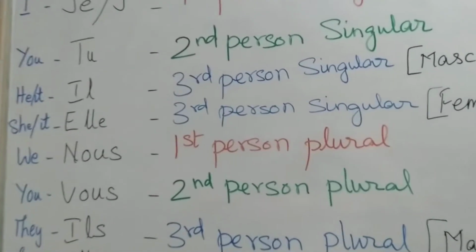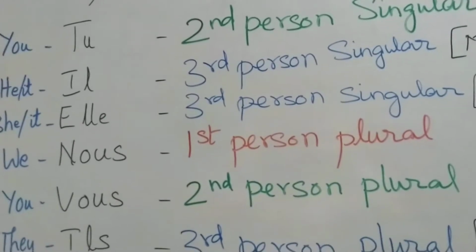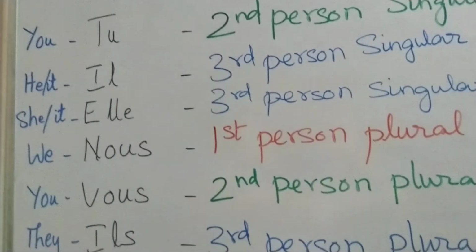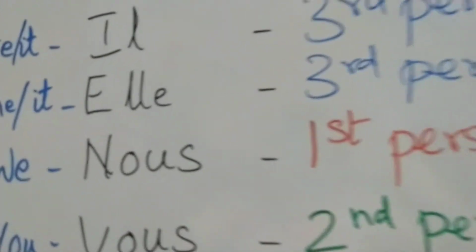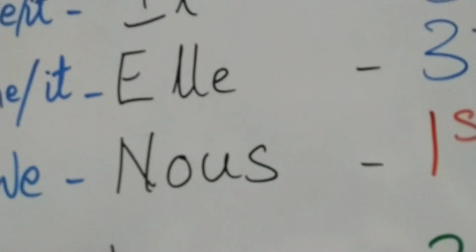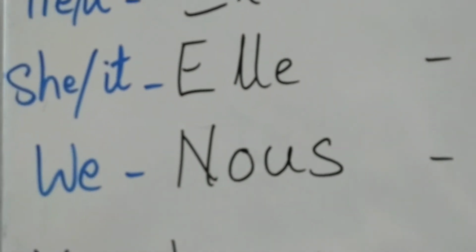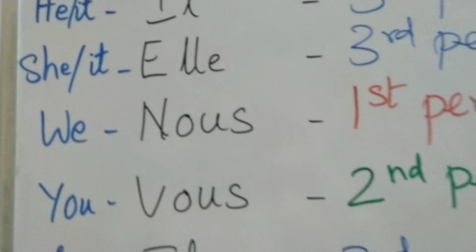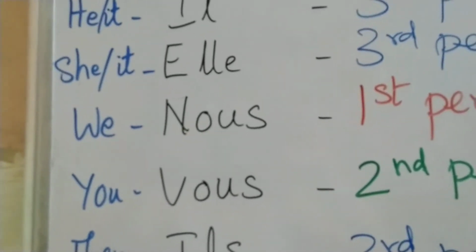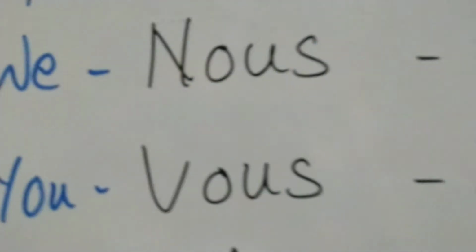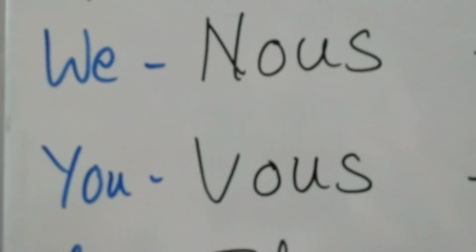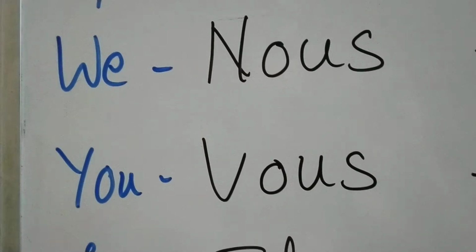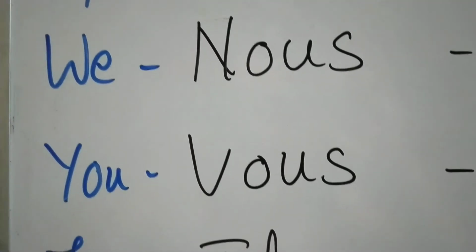Now, we continue with the subject pronouns. The first person plural, or the plural of this je, is nous, N-O-U-S, and that will mean we. The second person plural, or the plural of tu, is vous, V-O-U-S, and that means you. Here it means you collectively as a class. Second person plural.